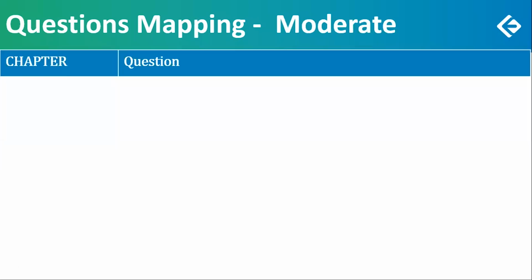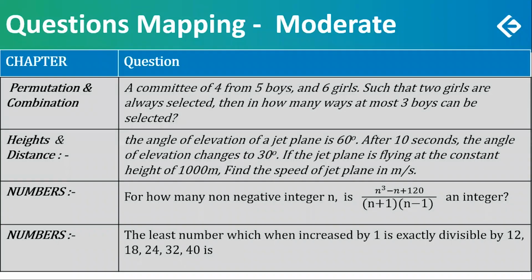8 moderate questions, out of which 1 was from the graphs, otherwise 7 from the quant side. Permutation and combination. A committee of 4 has to be formed from 5 boys and 6 girls, such that 2 girls are always selected. Then in how many ways? At most 3 boys can be selected. So 2 girls are already there.